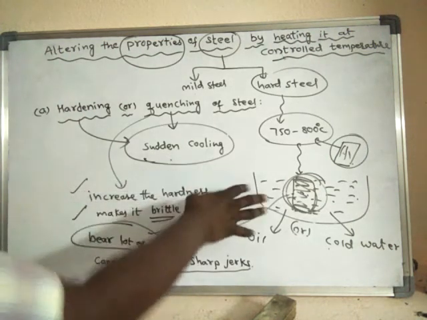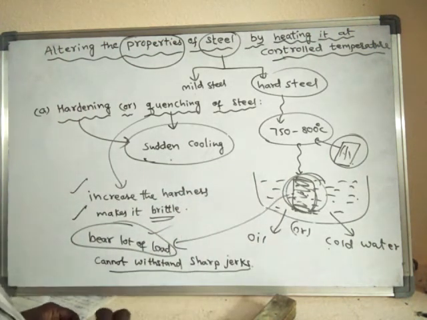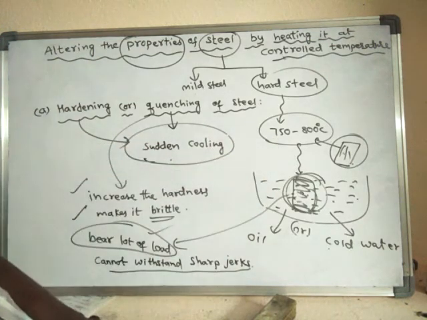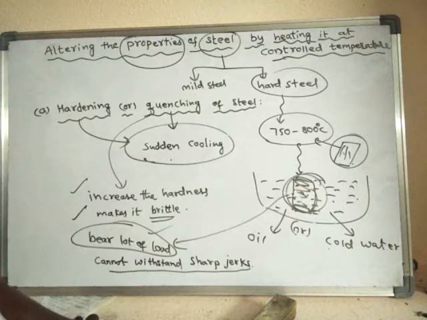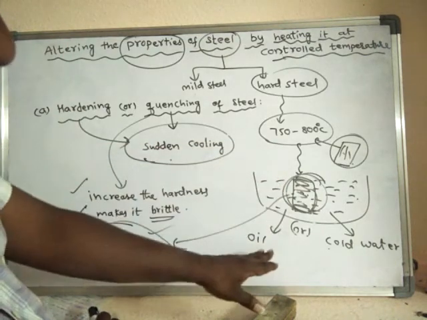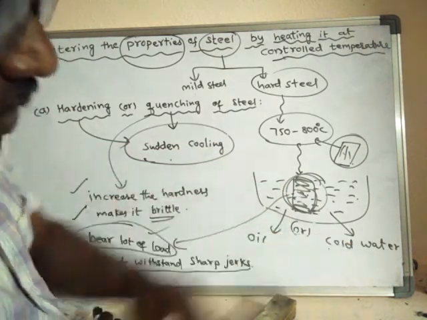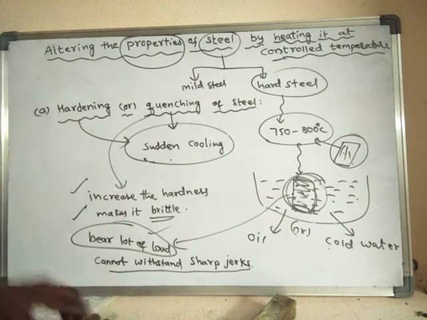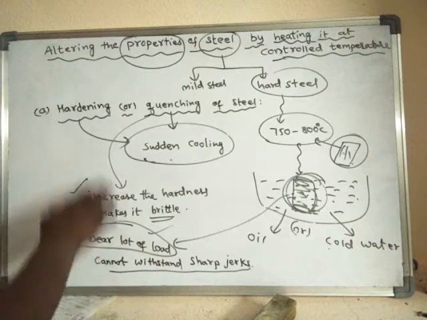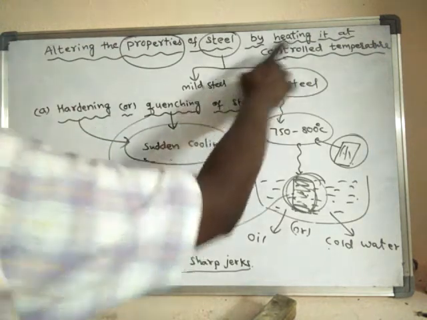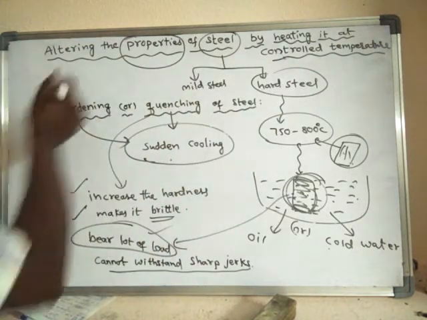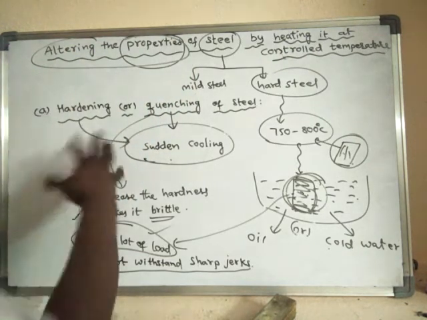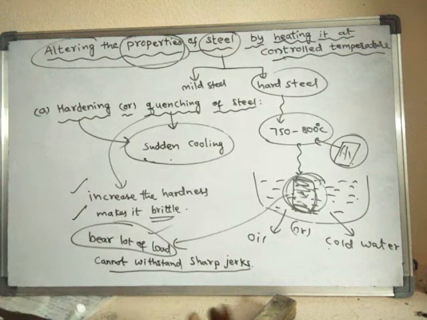Okay. So the process of sudden cooling of very hot steel by plunging it into either oil or cold water is said to be quenching of steel, or hardening of steel. So this is one method of altering the properties, that means changing the properties. The properties can be changed by another method also.